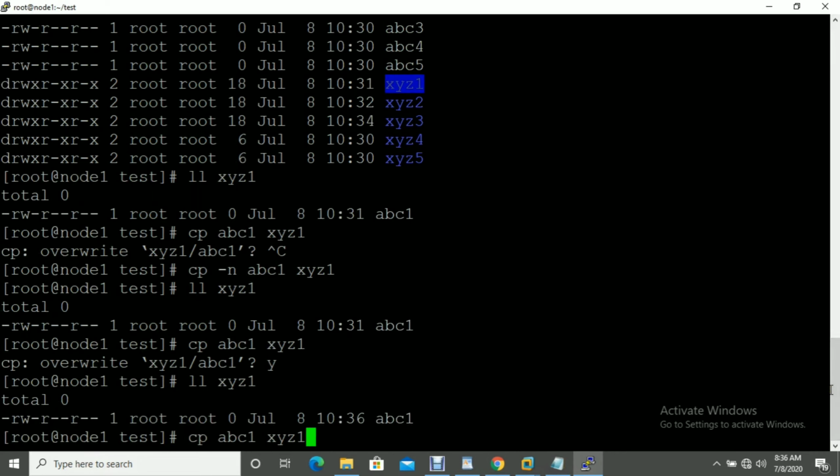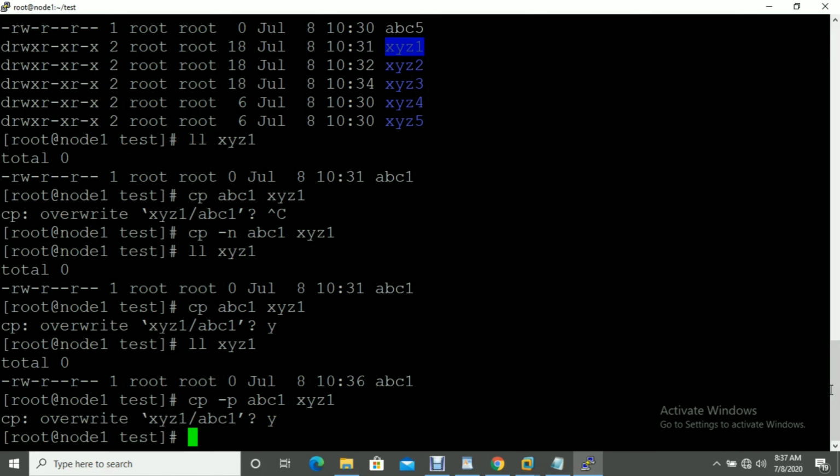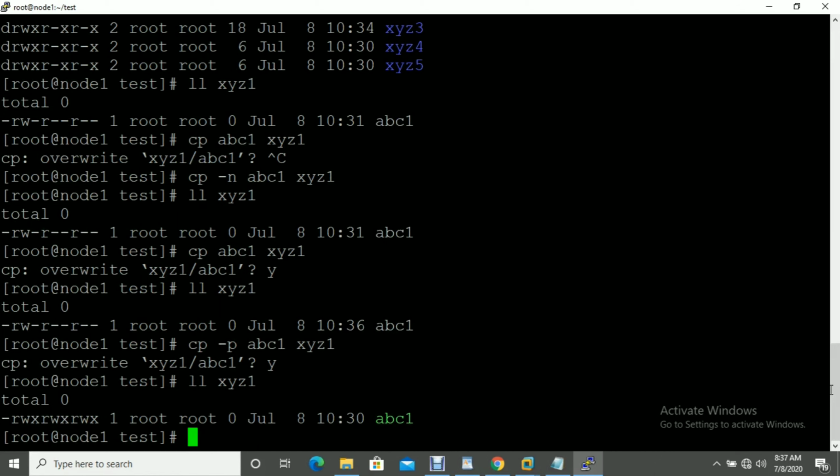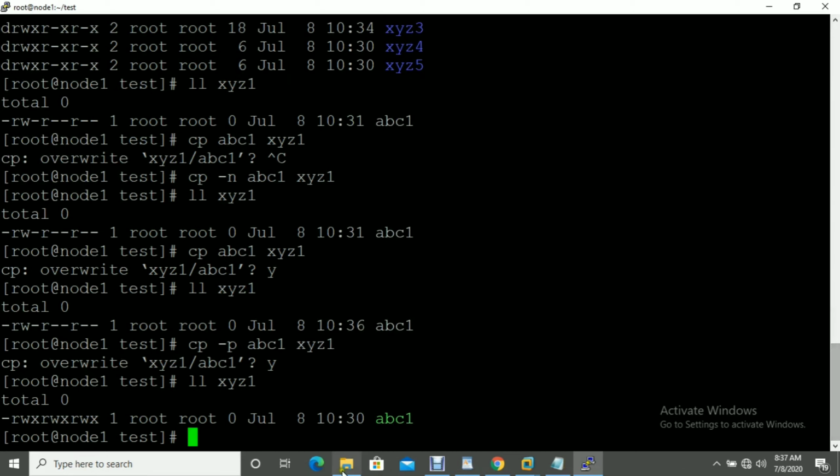If you use hyphen p, see it's asking override, yes, yes. Now if you check xyz1, you can see that whatever the permission available here, the same permission is here also. So this way you can copy the file with the CP command.